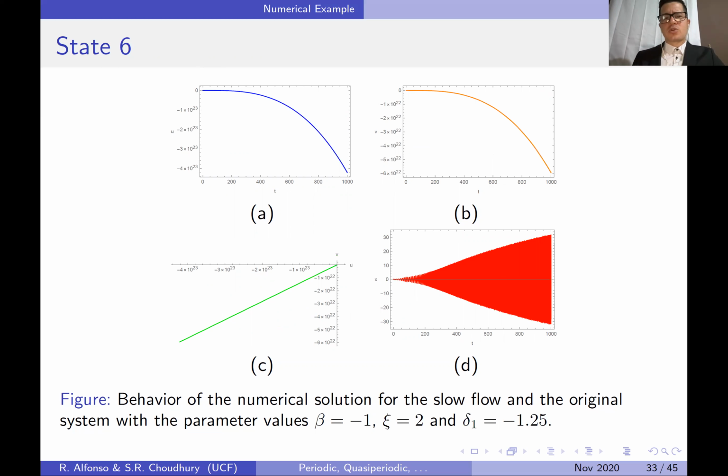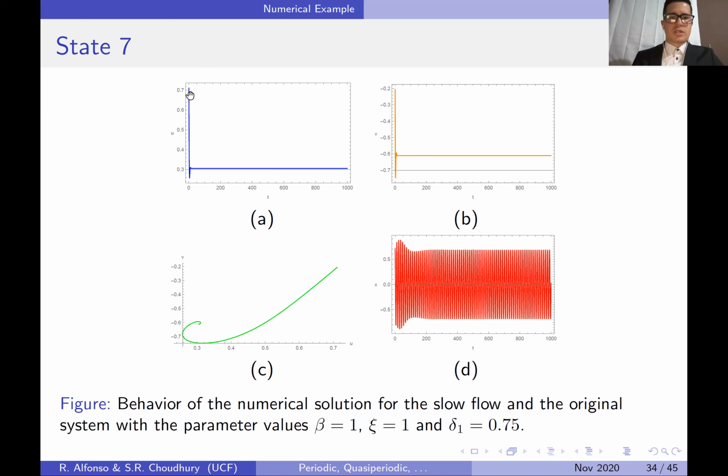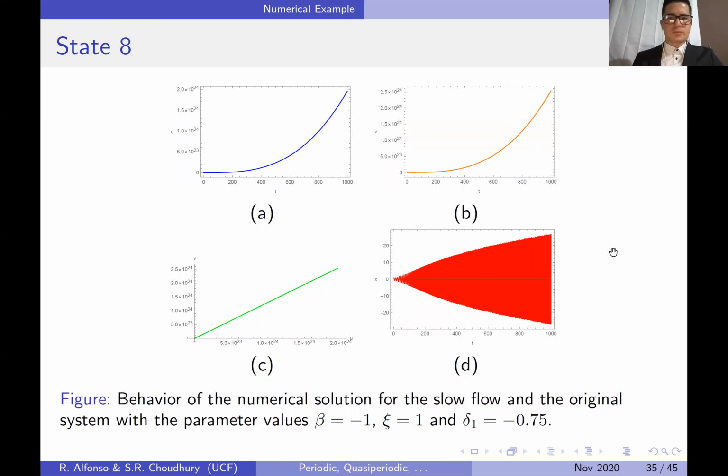Now let's check what happens to those non-trivial fixed points where they can exist. So for instance, the one related to the positive sign, those that can exist below the blue surface, actually was the orange surface. Well, you start near one of those fixed points, and you can see that the solution of the slow flow goes to a non-trivial fixed point. And as expected, the solution of the original system reproduces that and goes to a periodic solution. What happens once you cross the barrier of the beta equals 0 plane? Well, again, the solution of the slow flow and the original system explode.